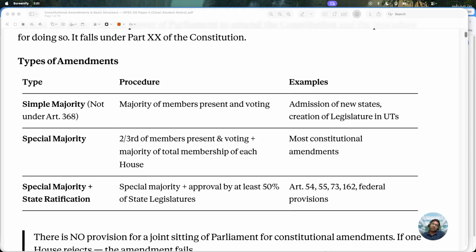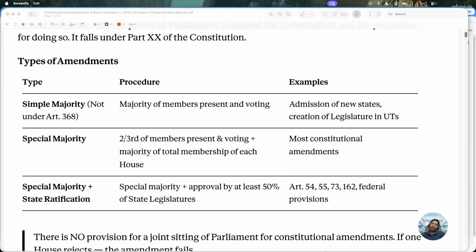Then there is one more important thing, special majority with state ratification. This is the third way, and it is a more difficult way of getting a constitutional amendment. Whatever is done in special majority, that is two-thirds of members present and voting plus a majority of total membership of each house, plus approval by at least 50% of state legislatures.